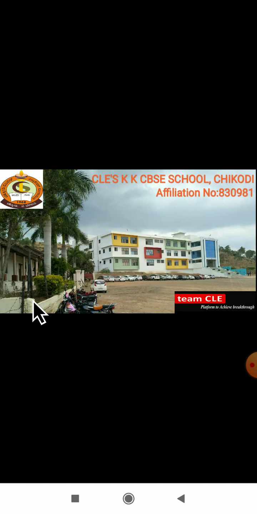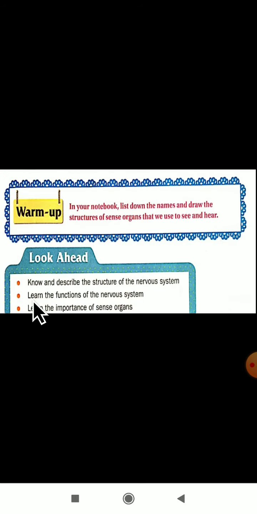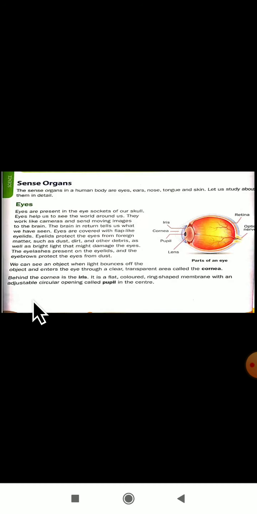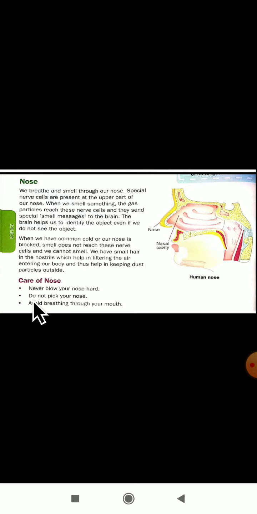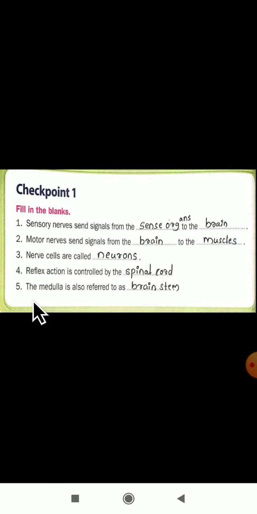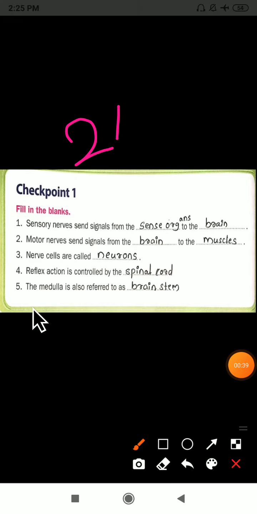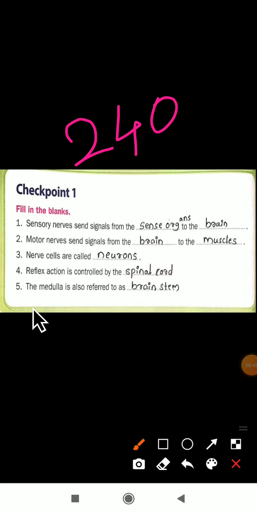Dear students, in the previous video class, we have completed the lesson nervous system. I hope you don't have any doubt. Dear students, today in this video class, let us solve the checkpoint and evaluate part of this lesson. Yes, let us see the first checkpoint. The checkpoint is there on page number 240. Checkpoint number 1 is there on page number 240. So, let us start to solve checkpoint number 1.